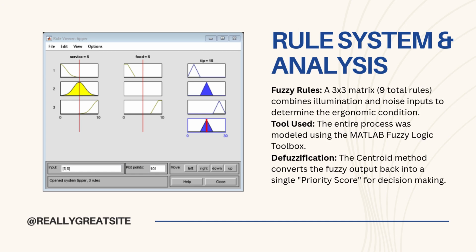And here is how we process that data. We build 3x3 rules in the MATLAB fuzzy logic toolbox. These rules cover all 9 possible combinations of lighting and noise conditions. The system tests our inputs and uses the centroid method to defuzzify them. Simply put, it turns those complex fuzzy risks into a single, clear priority score. This score tells management exactly which department needs to be fixed first.